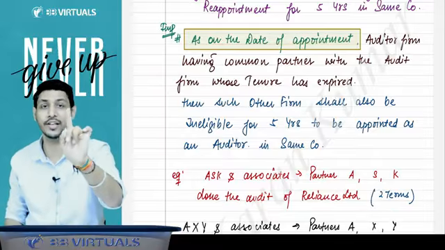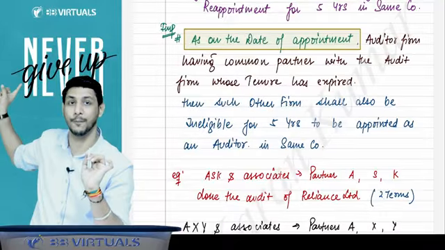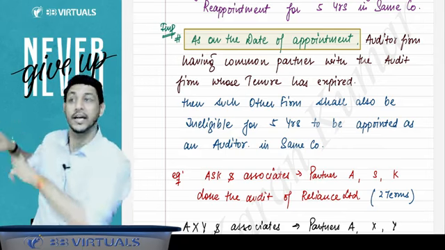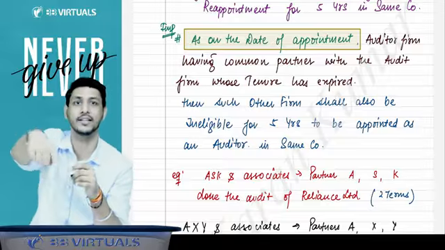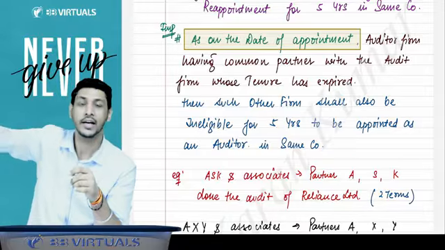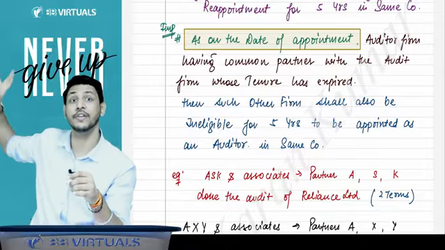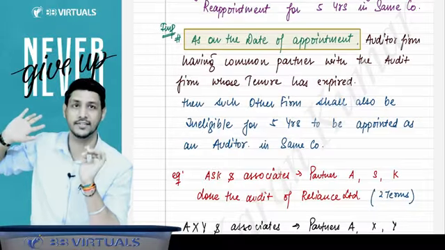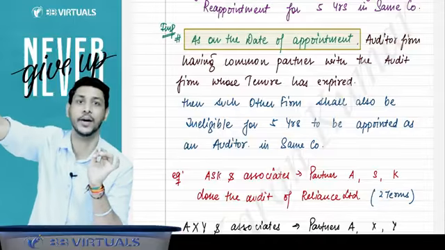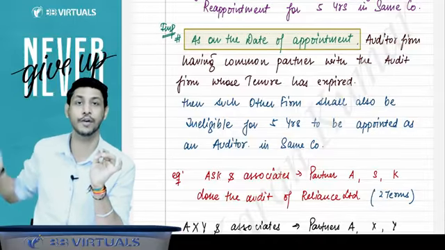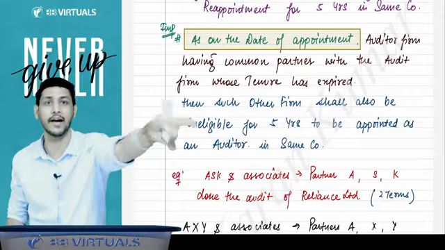But one more thing you have to understand. If there is a partner who was the partner in charge of that firm and certifies the financial statements, let's say person E. So E was in charge of that firm and certified the financial statements of Reliance. If E leaves that firm and joins KK and Associates after KK and Associates got appointed, whether KK and Associates has to vacate? Yes, then they have to vacate.